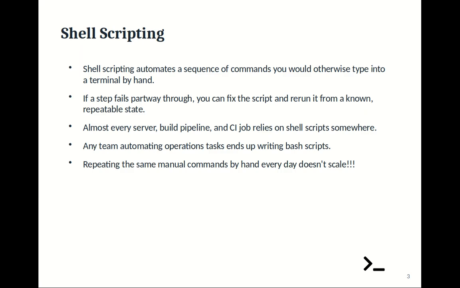Shell scripting automates a sequence of commands you would otherwise type into a terminal by hand. If a step fails partway through, you can fix the script and rerun it from a known repeatable state. Almost every server, build pipeline, and CI job relies on shell scripts somewhere. Any team automating operations tasks ends up writing bash scripts. Repeating the same manual commands by hand every day doesn't scale.